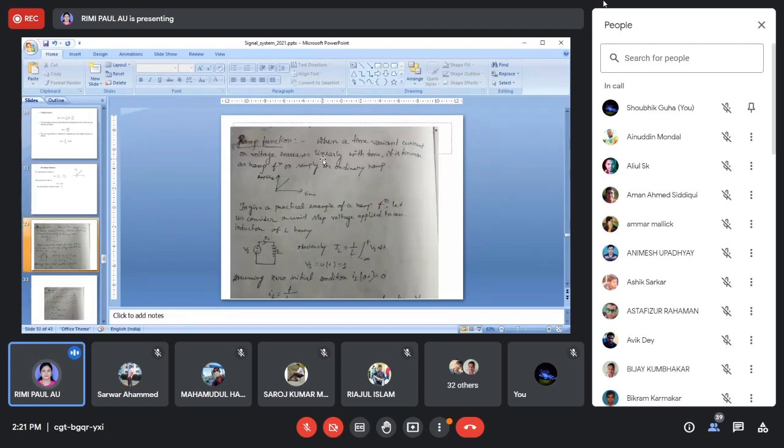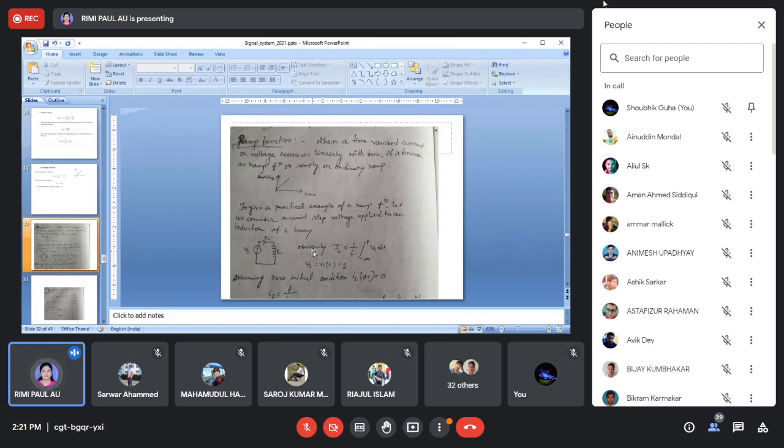So we can say here that in case of any inductor current, if we apply unit step voltage to an inductor, then the inductor current gives us a ramp function. So if I do the integration of unit step function, we'll get the unit ramp function.